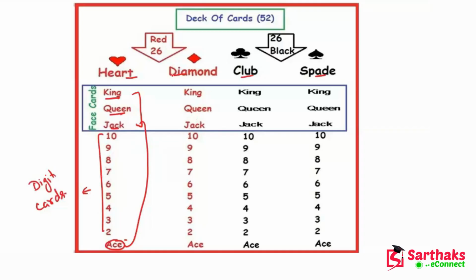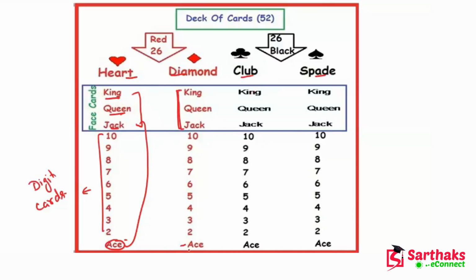Similarly in diamonds there is also king, queen and jack, and one ace. These three cards are called face cards. So face cards are present in all the categories.